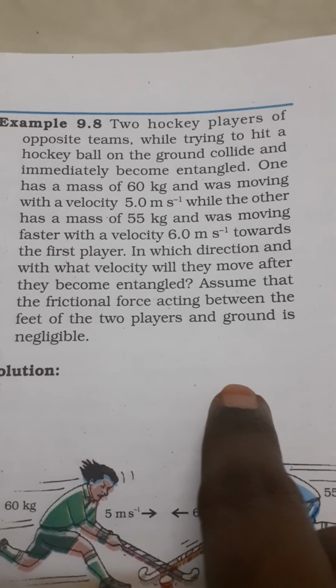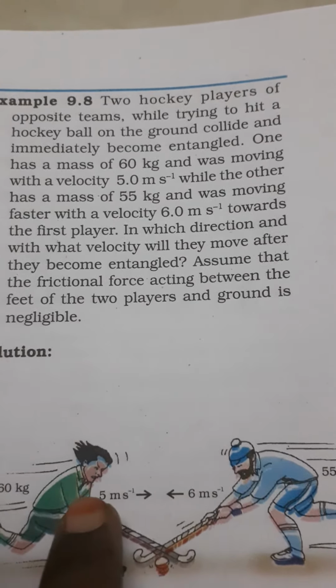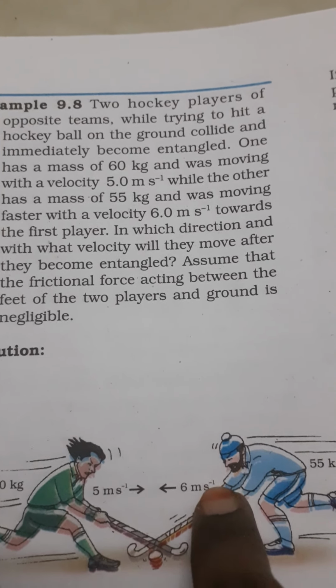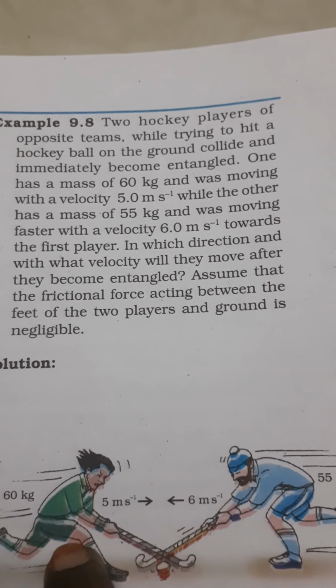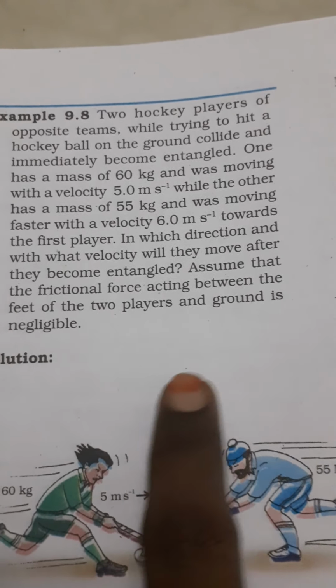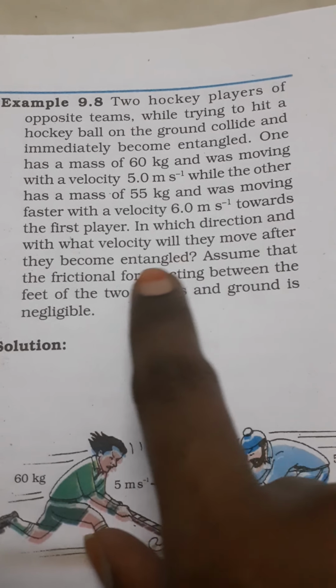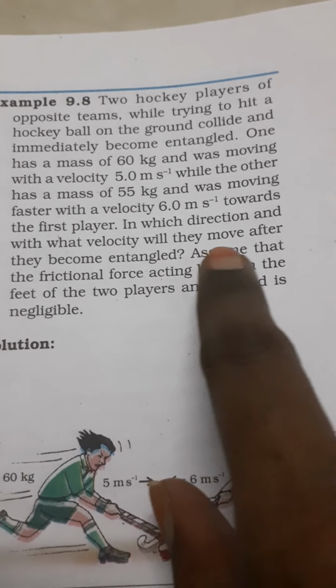That is, you have to know that one player is moving in one direction and the other player is moving in the opposite direction. Towards him means he is moving in the opposite direction to the first player. What they are asking is: in which direction and with what velocity will they move after they become entangled?